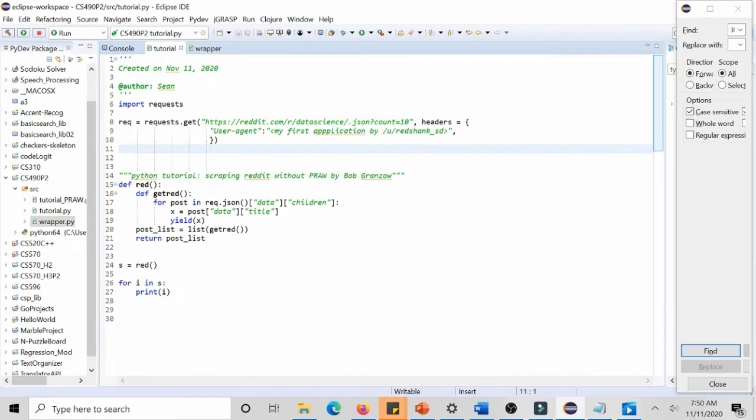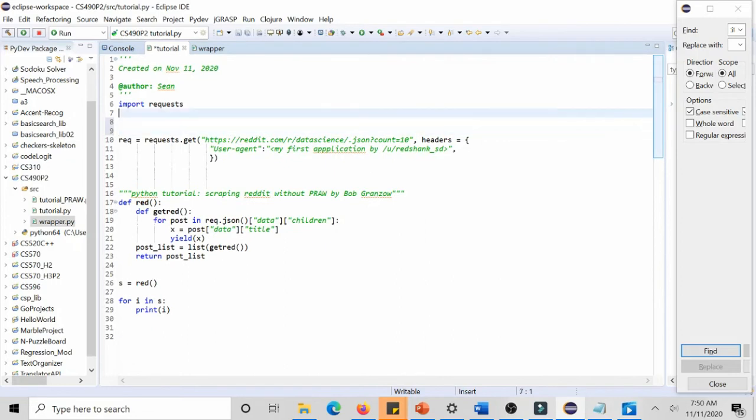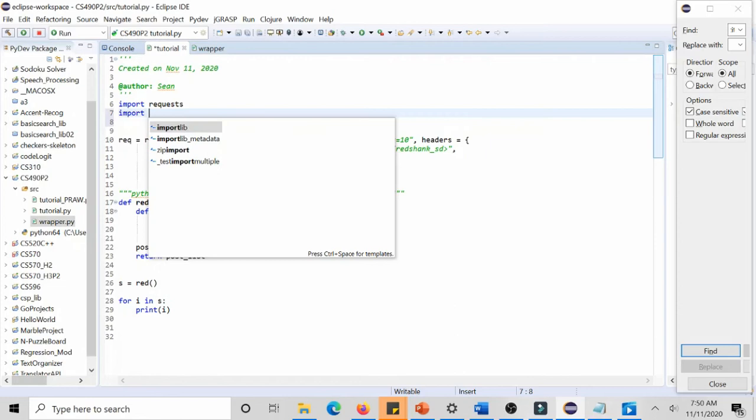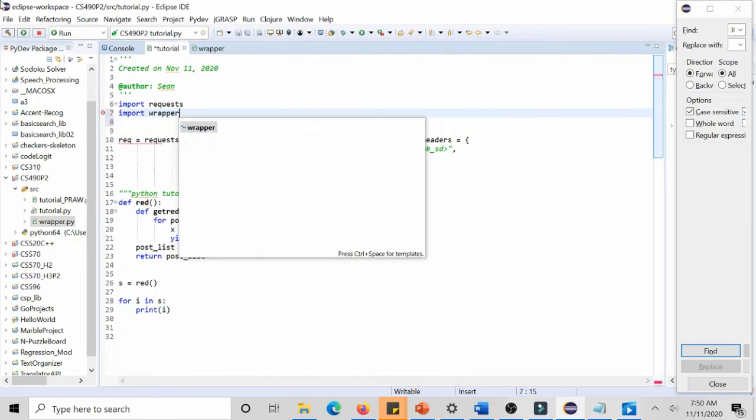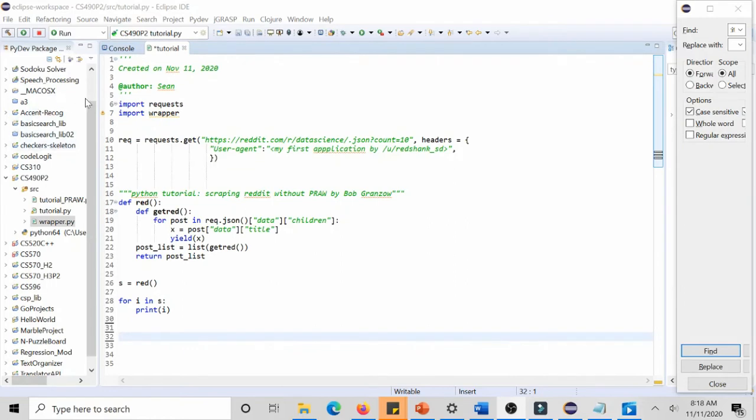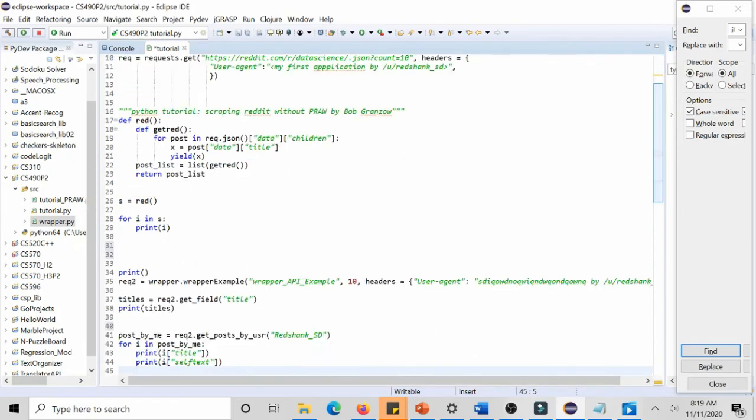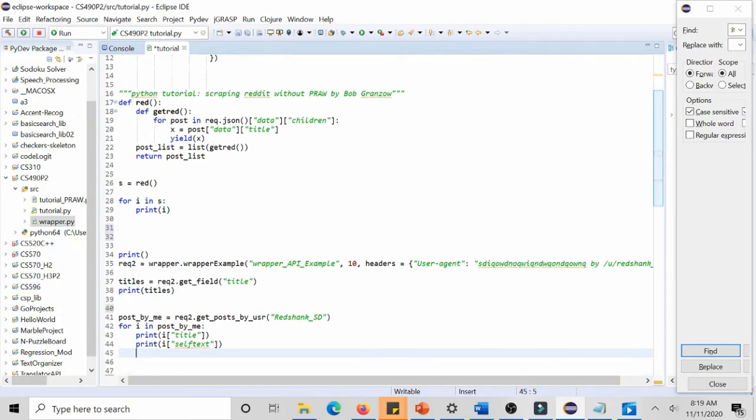Fortunately, this is all good. And now, if we want to compare this to how our wrapper class performs, what we need to do is import our wrapper that we have right here. Now that we imported our module, we just need to make a call to our custom wrapper class, and here we go. So here's our wrapper class.